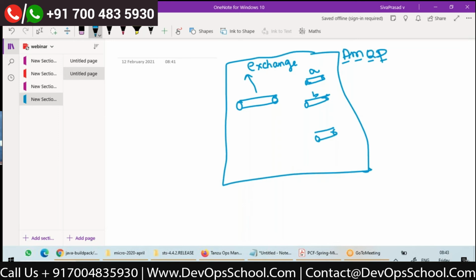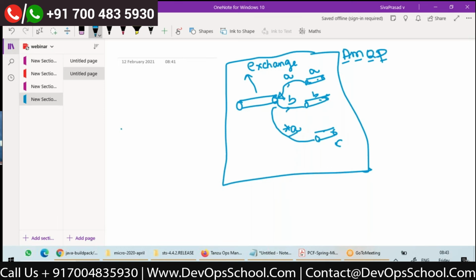And I can bind the queues to the exchange using some binding key. Let's say I want to bind QA with a binding key of A, and I can bind B with key B, and I can bind C to star A, just for example. Now I have bound the queues A, B, C with multiple binding keys.